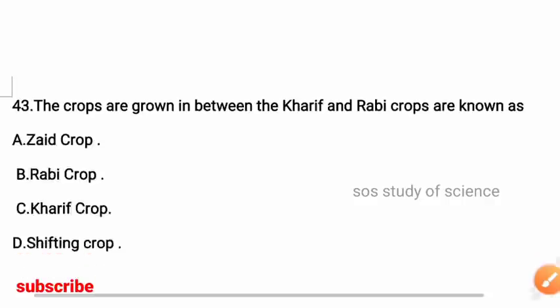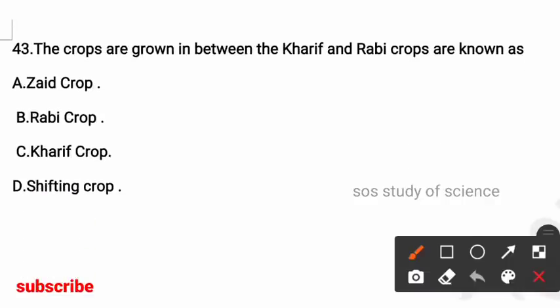Next question. The crops grown in between the Kharif and Rabi crops are known as. Options: Zaid crop, Rabi crop, Kharif crop, shifting crop. So here the right answer is option A, Zaid crops are the crops grown between the Kharif and Rabi crops.